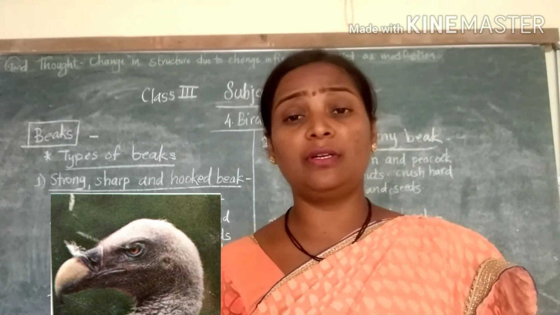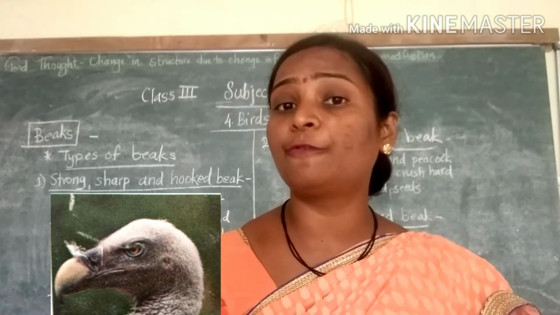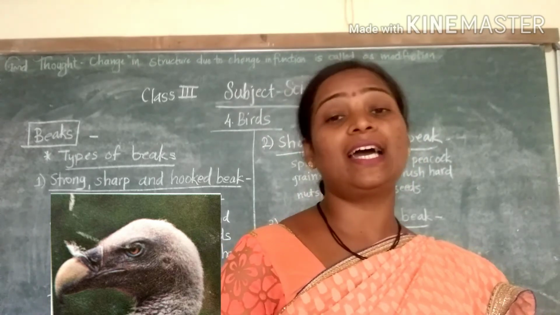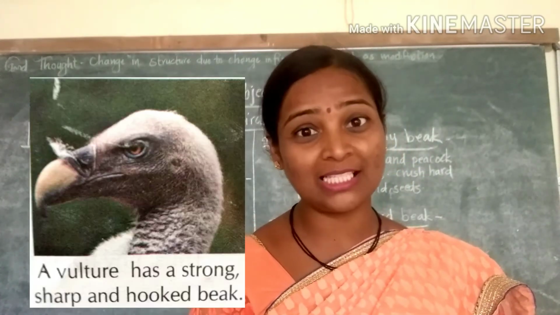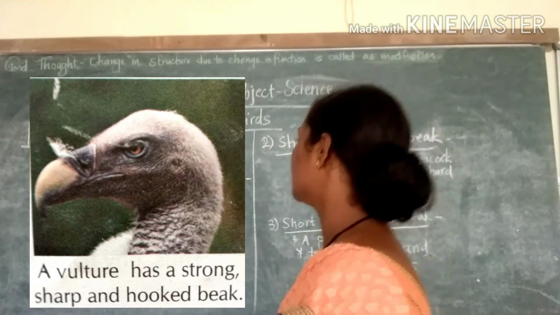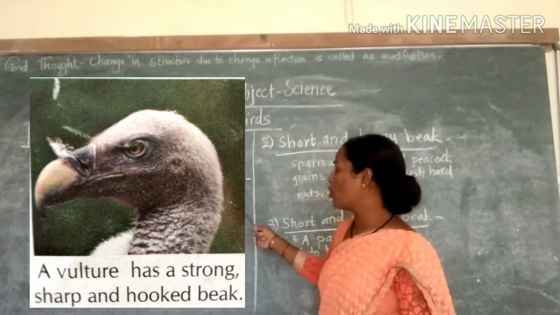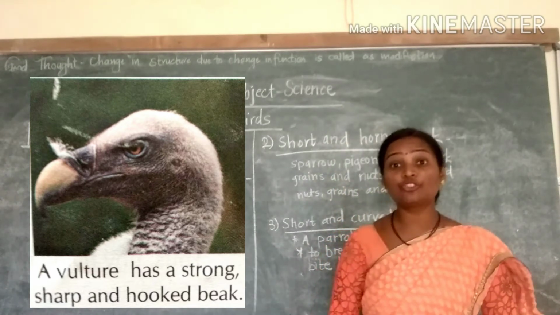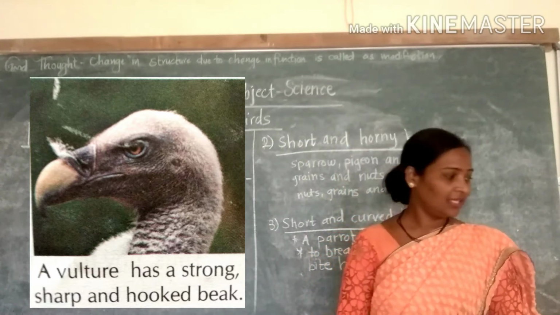But different birds have different types of food, and on that basis they have different types of beaks. Now we have to see the types of beaks. From that, first, the strong, sharp and hooked beak.